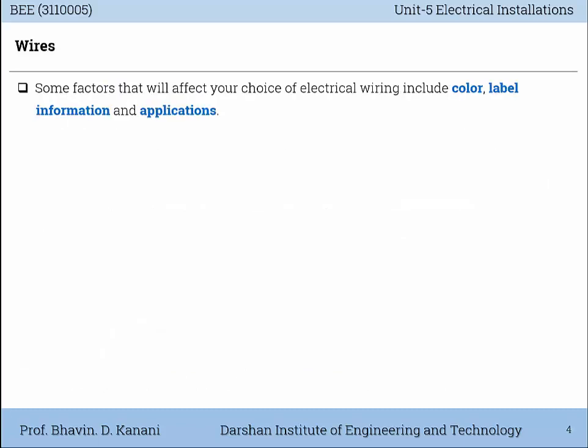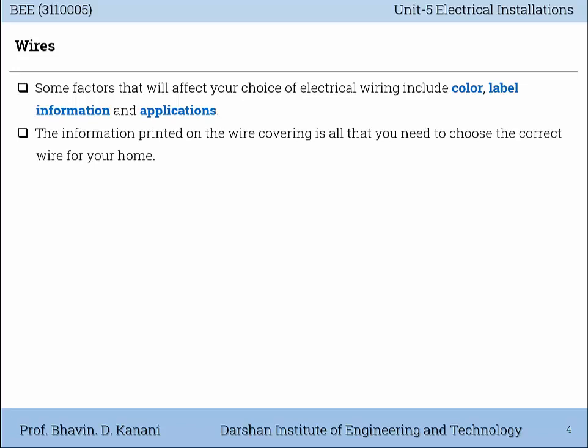Some factors that will affect your choice of electrical wiring include color, label information, and applications. The information printed on the wire covering is all that you need to choose the correct wire for your home.